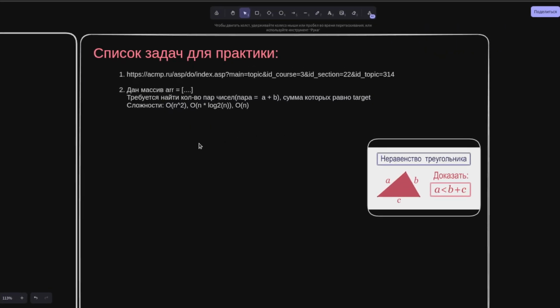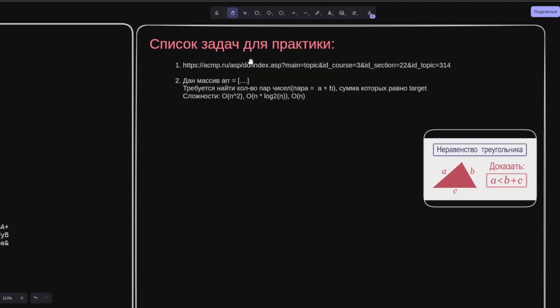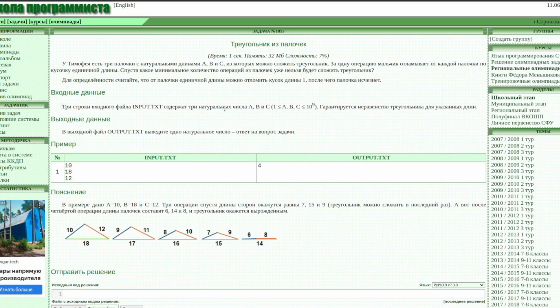And now, we are moving on to the list of tasks for practicing this topic. The first task is not very difficult, meaning the tasks here generally go from simple to complex. In the second task, which is directly on an array, we will look at different implementations and solutions for this task. We will see how it works if solved by brute force, how to solve it using binary search, and how it can be written in just one pass. So, the complexities in this case are decreasing. And now let's move on to the first task.